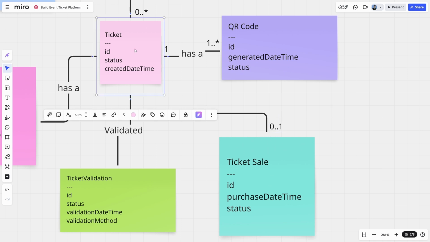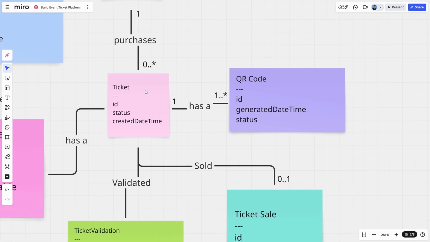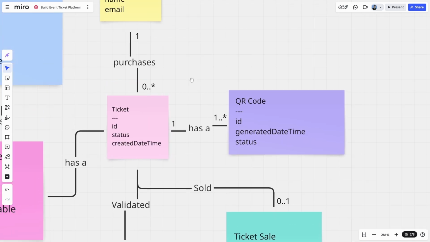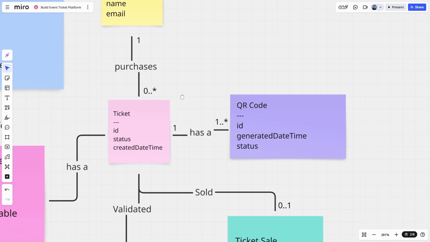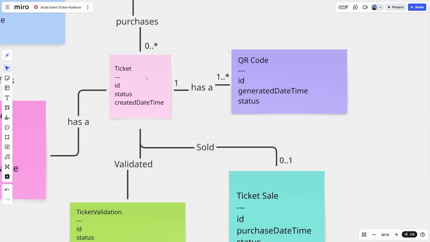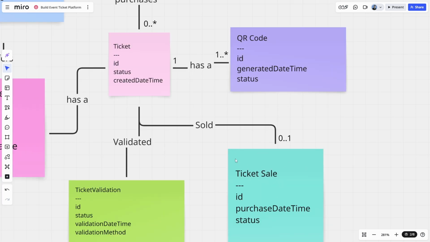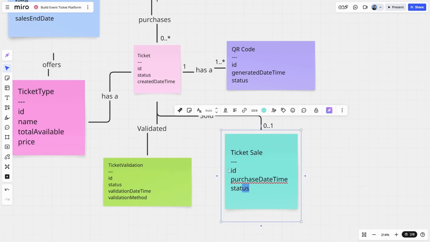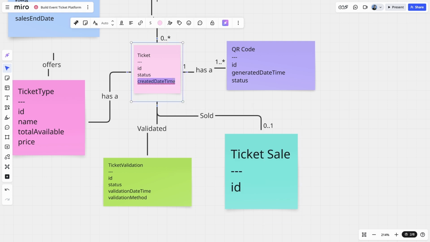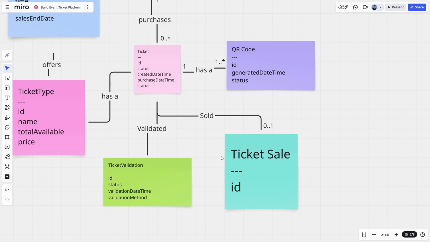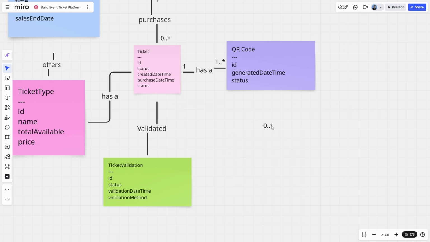But that's to say a ticket can either be, but that's it, isn't it? We've decided that we can only have a ticket. Yes. So a ticket must be associated with the user because a ticket is only created once it's sold. So I think what I'm going to do is take the information from ticket sale, and even though the ticket sale is still an event that we need to be aware of, we might send notifications at that point, I'm going to add the information from ticket sale to ticket and then delete that object.